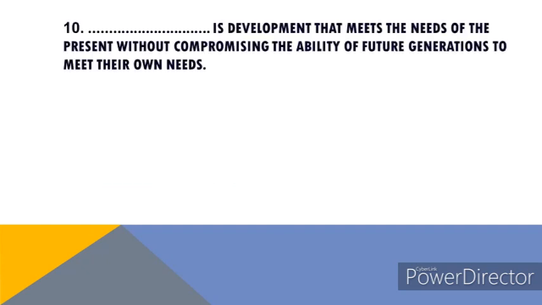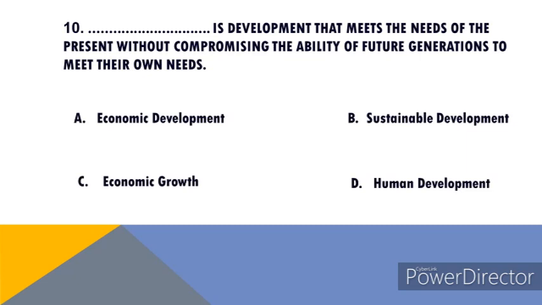Question number 10. Dash is development that meets the needs of the present without compromising the ability of future generations to meet their own needs. Options are A. Economic development, B. Sustainable development, C. Economic growth, and D. Human development. Right answer to this question is sustainable development.